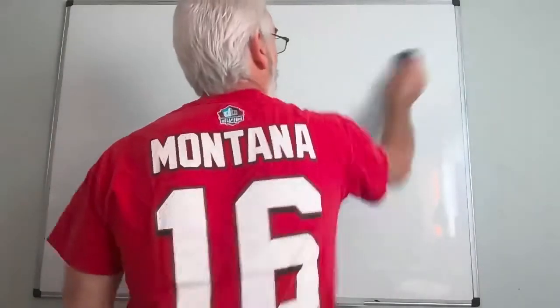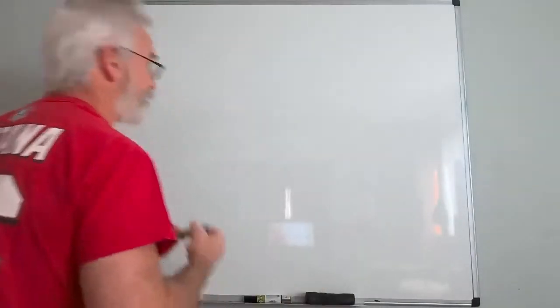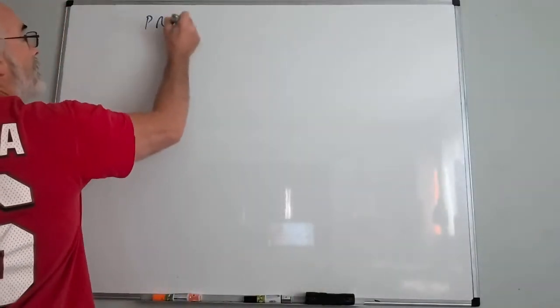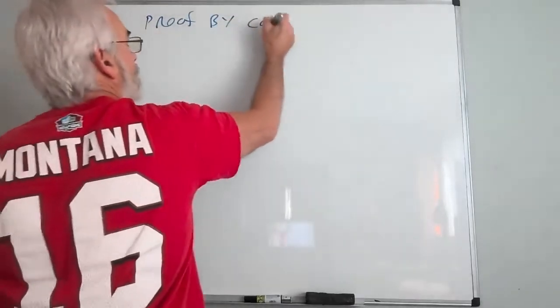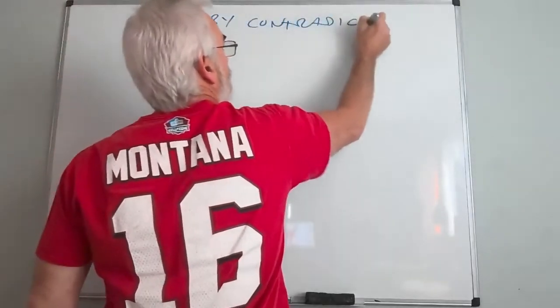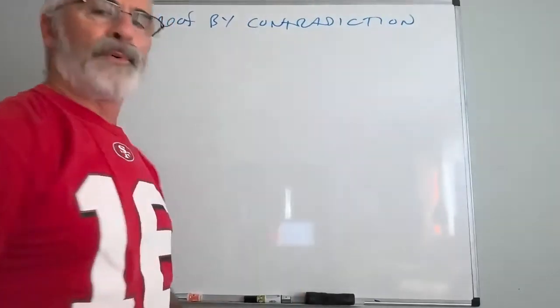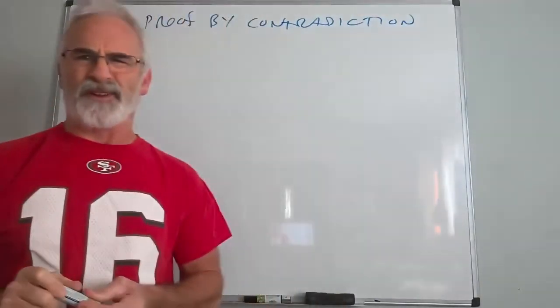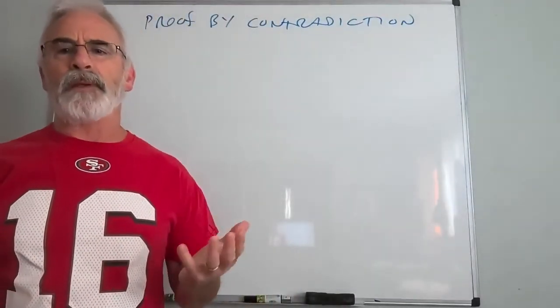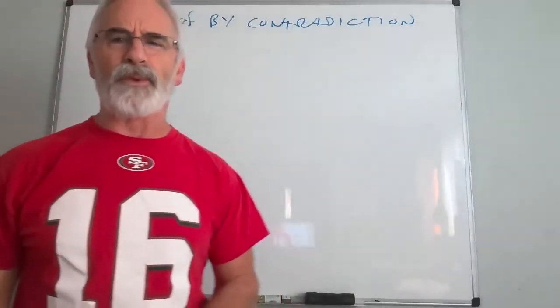Now, today, we're actually going to talk about proof by contradiction. Now, this is a beautiful form of proof, and it seems like, why would I prove something by contradiction? Well, it may be because proving something directly might be really difficult.